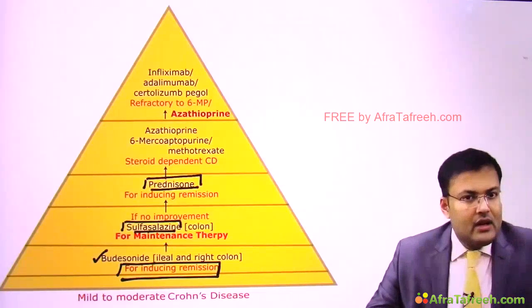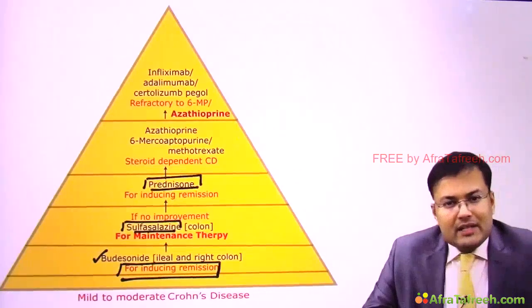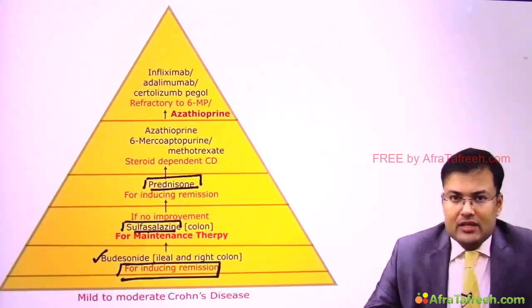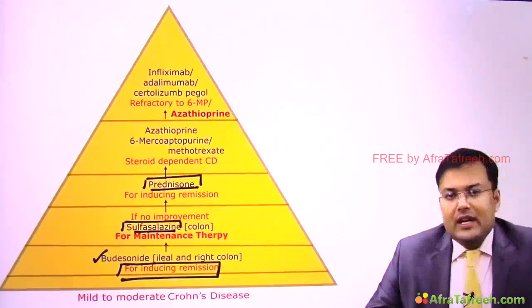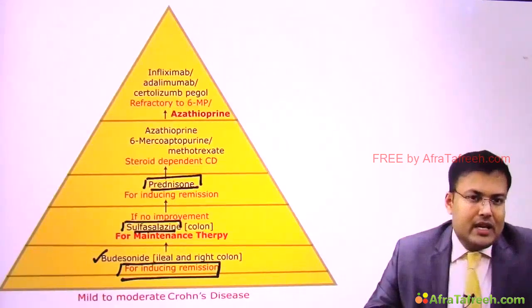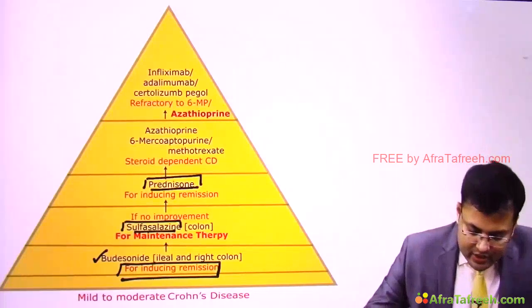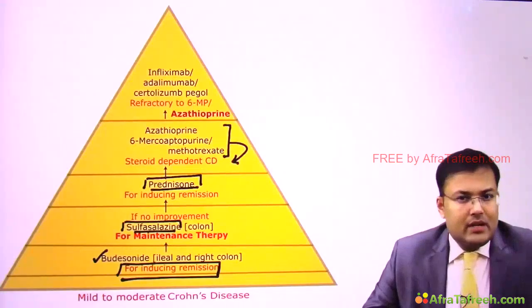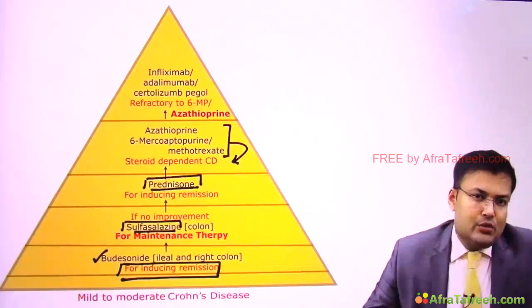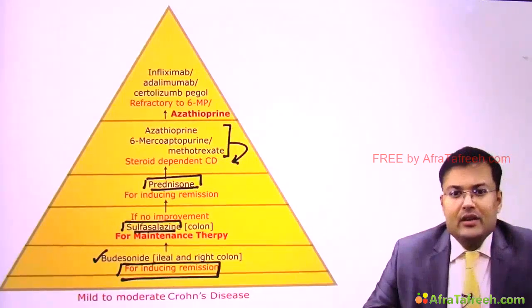Prednisone. If the patient is having steroid dependent Crohn's disease, so we discussed that for steroid dependent Crohn's disease, what are the agents we can use? We can use azathioprine, 6-mercaptopurine or methotrexate. So these agents, azathioprine, 6-mercaptopurine or methotrexate, are used in the patients who are having steroid dependent Crohn's disease.